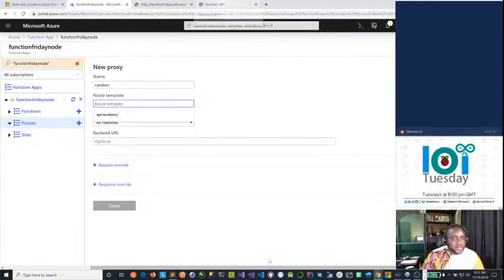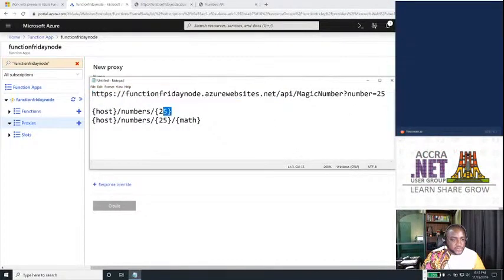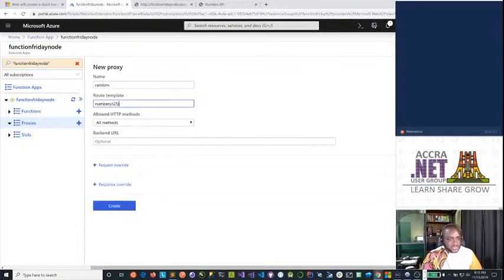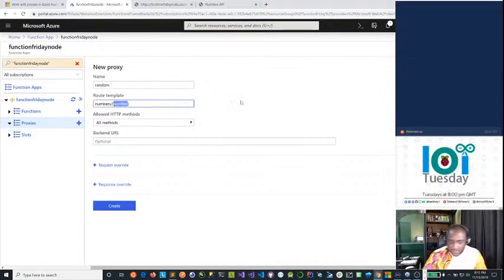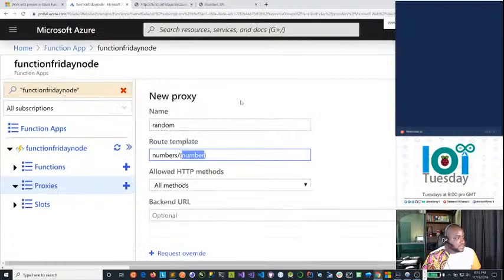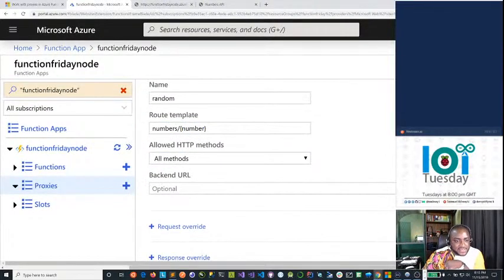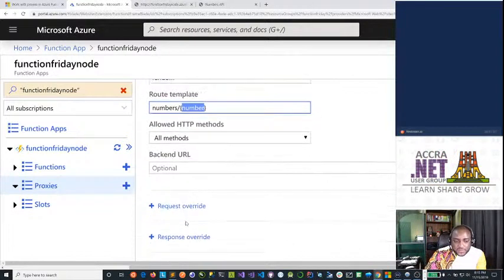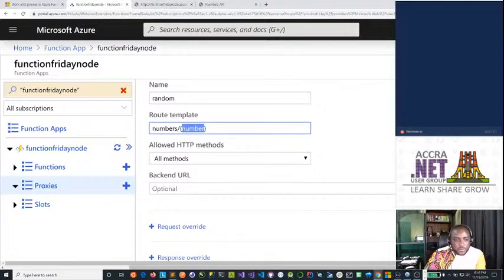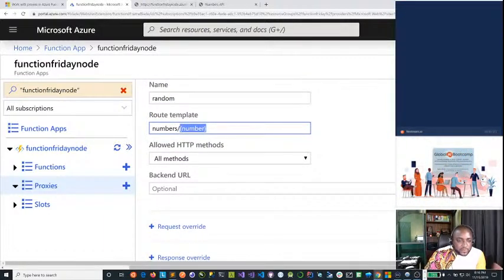So the route template, what we're trying to achieve is that we want it to be this, right? Number slash something. So I'm going to do this here, and instead of a 25, I'm just going to say number. Now what this does is that it makes this number a variable that can be accessed in the request override or the response override. Variables are declared within proxies using curly brackets. So now we have a variable.